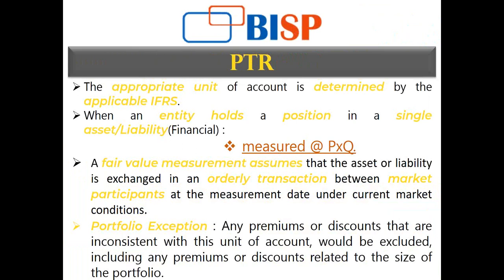IFRS 13 says that whenever an entity holds a position in a single asset, let's say the asset is divided into 100 units and the entity holds only 20, the entity shall only value 20 units, the measurement being price into quantity.